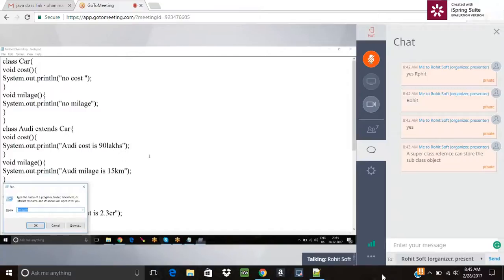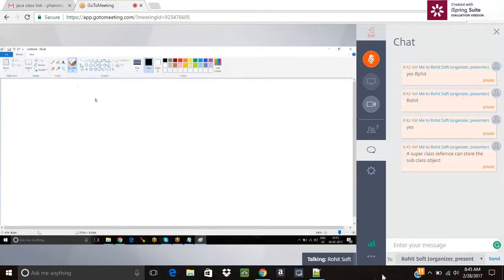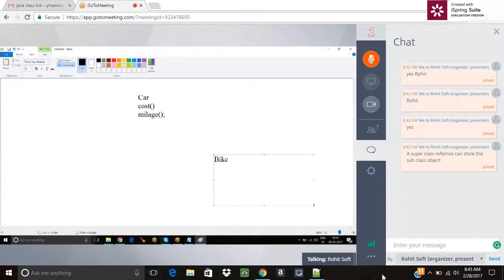The same way, if you take a bike, it doesn't have mileage. What are the other examples? Like Apache will have the mileage, right? That is the scenario. Now if I take a mobile, it doesn't have battery life. Like if I say battery life, mobile has no battery life, you can say.